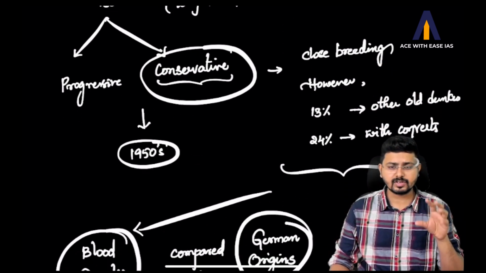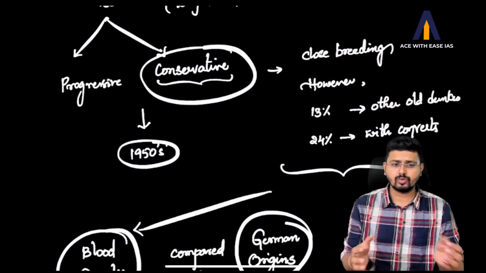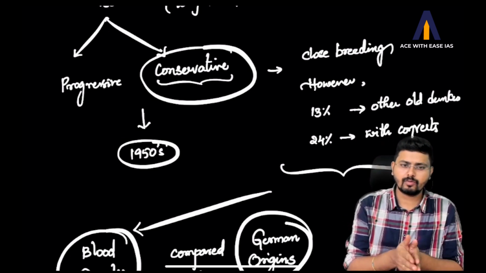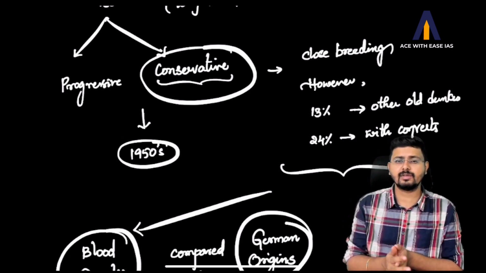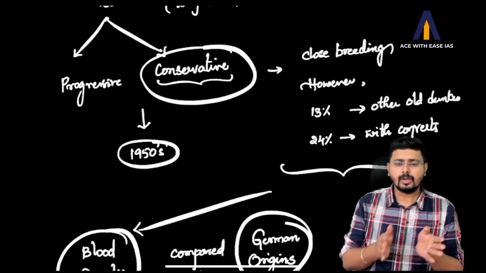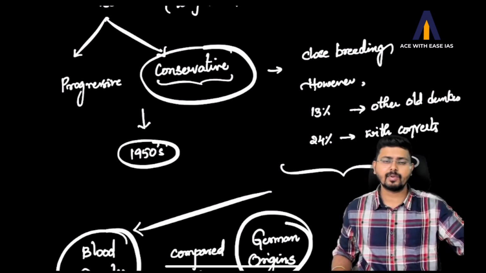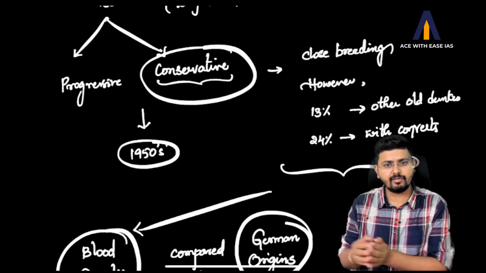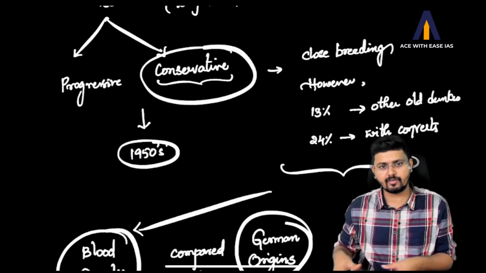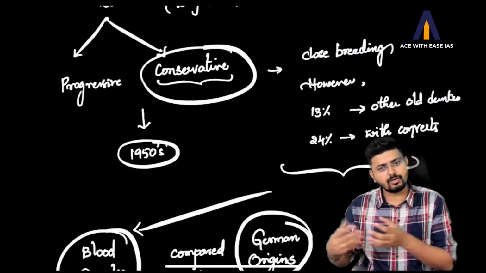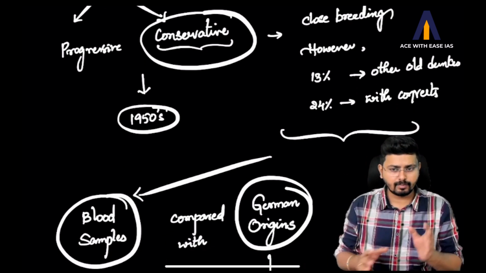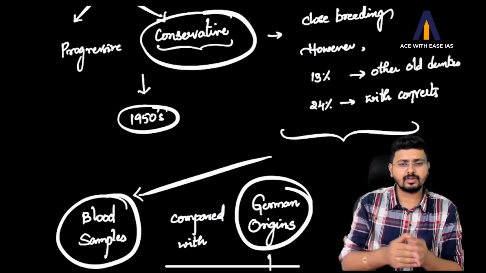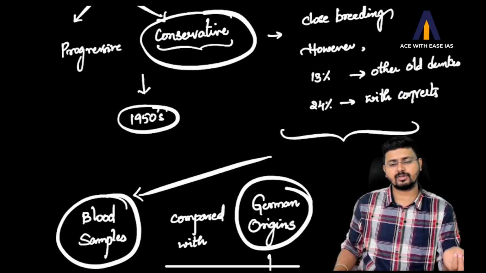When the conservatives were studied, it was believed that they might have had close breeding, that only conservatives were breeding within themselves. But there is evidence that there were marriages with 13% of the older Dunker community. Previously they were one, and now they are divided into progressive and conservative. So 13% of marriages were with the older Dunker community and 24% were with converts. Some people converted from progressive to conservative, and some from conservative to progressive.